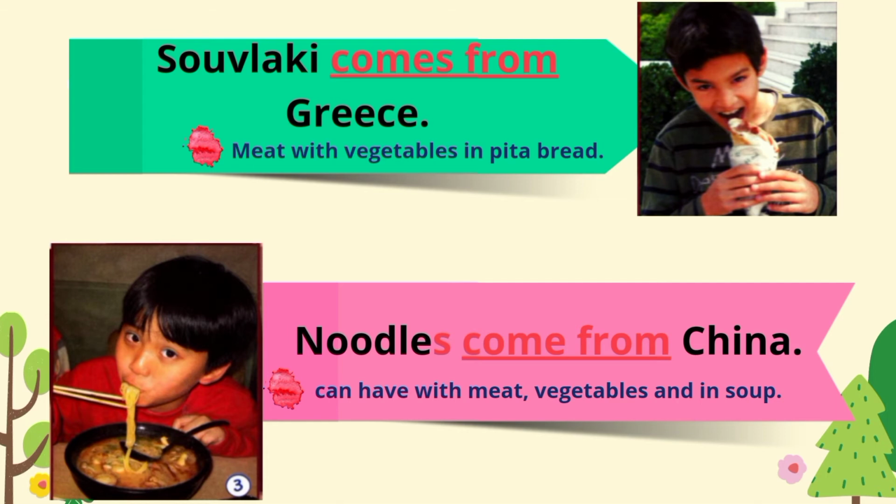The third example is about noodles. Noodles come from China. It means mie berasal daripada China. So please note that the words come from don't contain S because the word noodles in front of it already contains S. So noodles can be eaten with meat, vegetables and in soup.